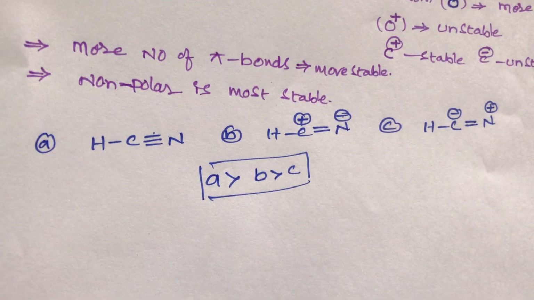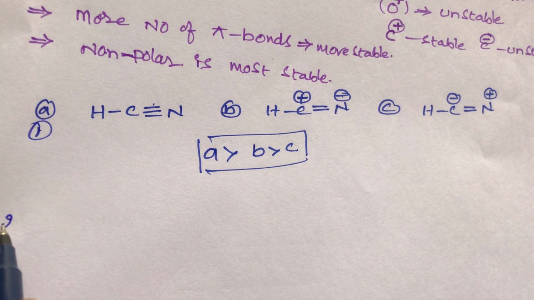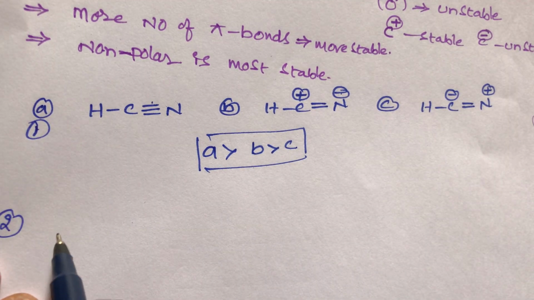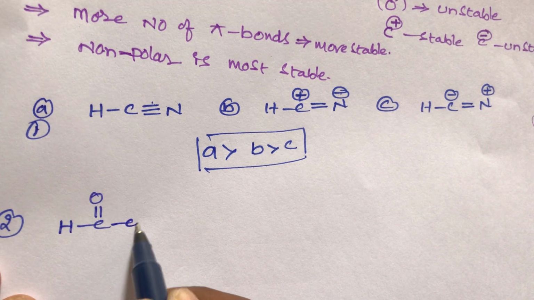Now take one more example, student. That was the first example; now take the second example. Take formic acid, HC double bond O, OH.